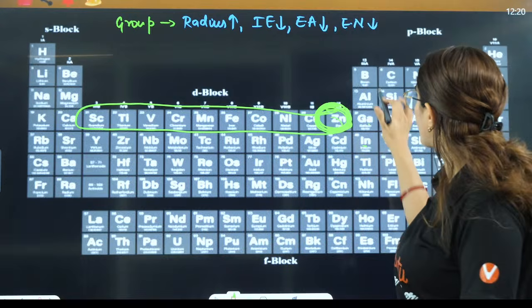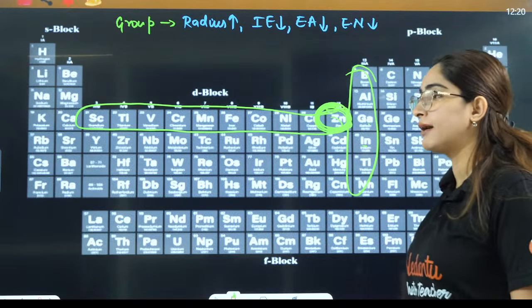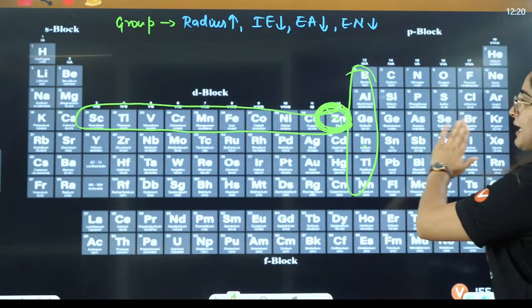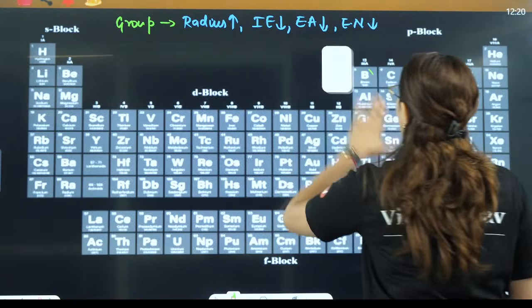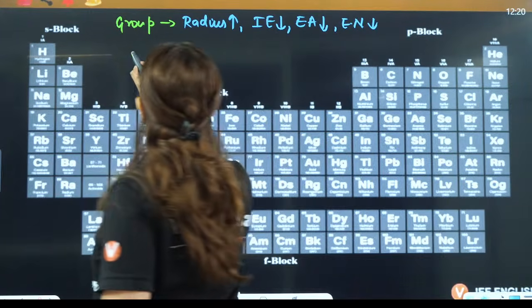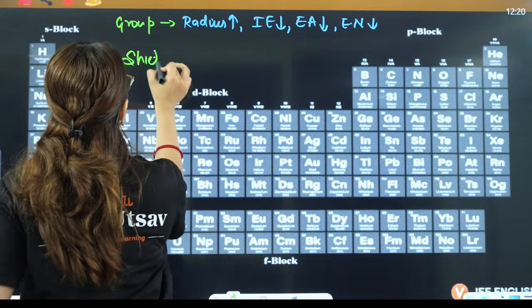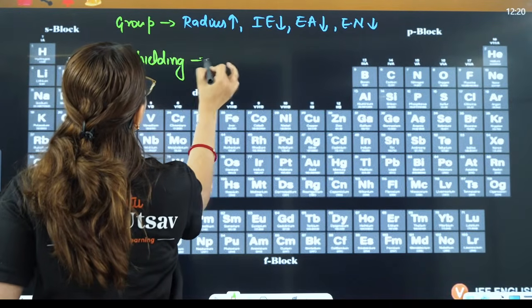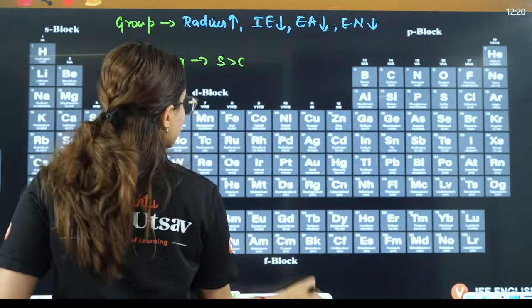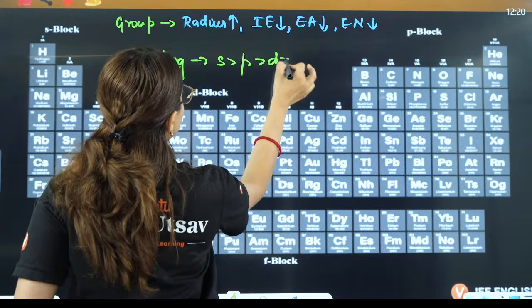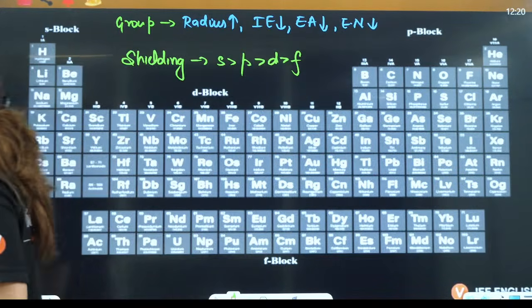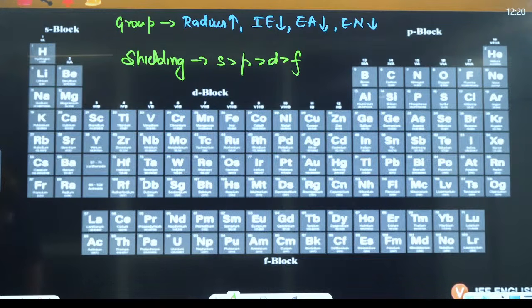It is going to cause abnormalities in group 13 and 14, 15 and so on, right? All that is because of the shielding effect, that goes like this: S, P, D and F, right? Okay, tell me. Is that clear? Is that clear, everyone?